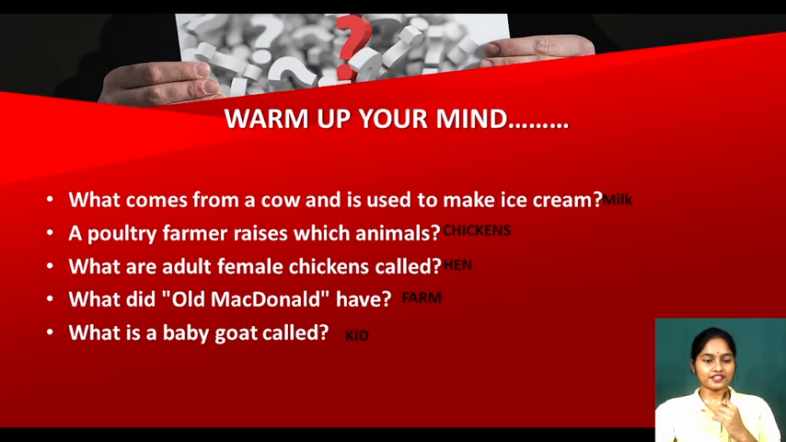Now see, my dear kids, here is the answer. What comes from a cow and is used to make ice cream? Milk. A poultry farmer raises which animals? Chickens. What are adult female chickens called? Hen. And what did Old MacDonald have? Farm. Old MacDonald had a farm, E-I-E-I-O. Yes. What is a baby goat called?